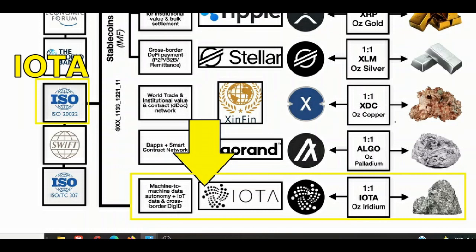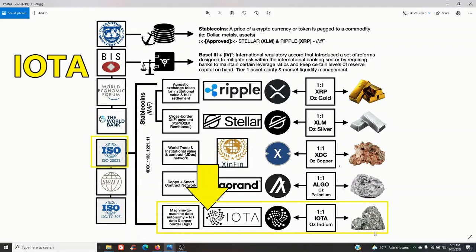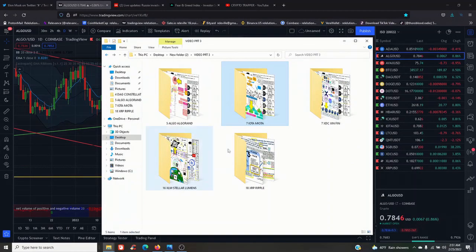IOTA, the symbol, 1-for-1 IOTA per ounce of iridium. I think it's iridium, pronounced iridium. Again, pretty significant graph right here. The materials listed with the original 5 ISO 20022 cryptos. Let's move on. Next up, we've got XDC.